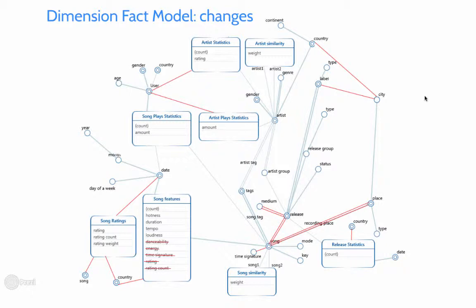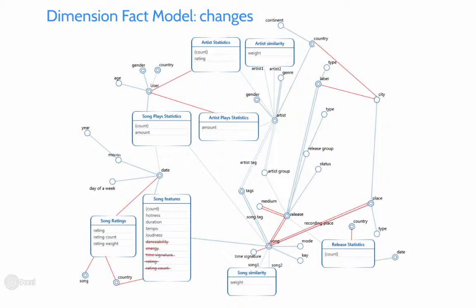Next, we joined Yahoo and Last.fm users into one table. Labels now have a location hierarchy starting from city level. Country is now connected with 3 fact tables directly.